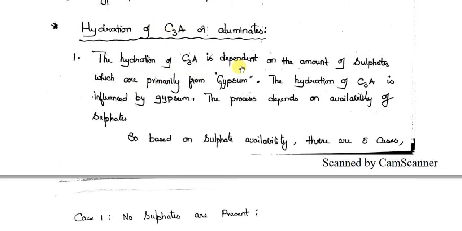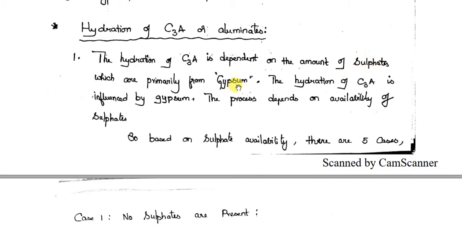The hydration of C3A is dependent on the amount of sulfates, which come primarily from gypsum. I told you earlier that gypsum is nothing but calcium sulfate, CaSO4. When you add gypsum, you are supplying sulfates to the cement, to the C3A.